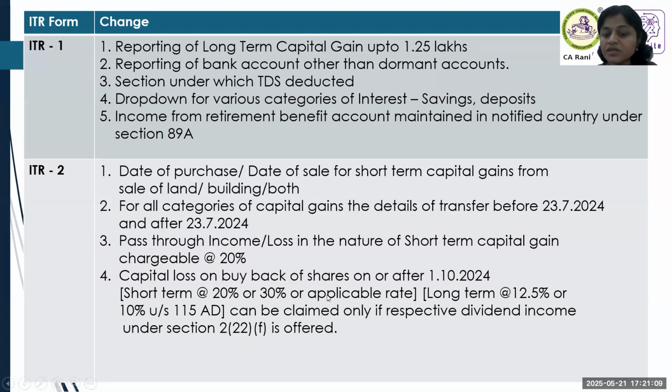Then short-term 20%, 30% at applicable rate. Long-term 12.5%. Then 10% under 115AD. And buyback again, 222F dividend. All this is reflecting in our IT returns, which are consequences of the budget amendments.